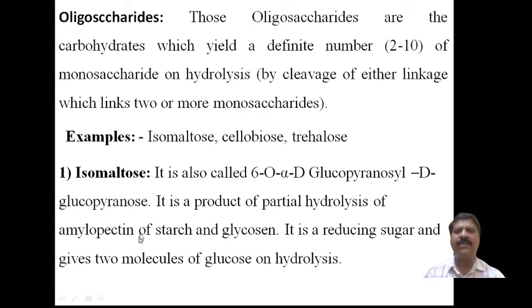Maltose is actually a disaccharide. Disaccharides belong to the oligosaccharides, since oligosaccharides have two or more monosaccharide units. When dissolved in water, it produces two molecules of glucose on hydrolysis. Glucose is a monomeric unit, a monosaccharide, and these are reducing sugars.